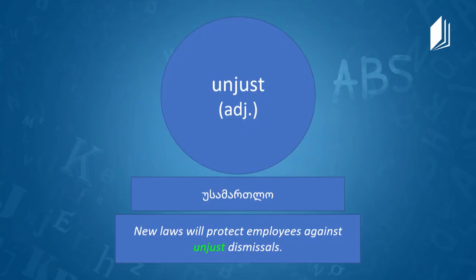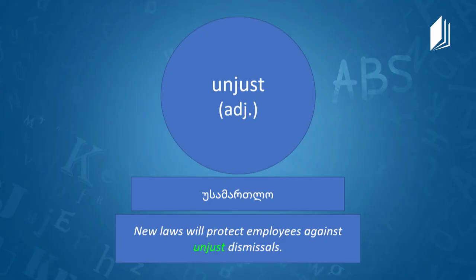Now let's move on. And the next word is? Unjust. Unjust, it's an adjective. It's an adjective, as Mr. Darrell has said, and in Georgian it means usamartlo. Unjust. Usamartlo. And how would you define that word in English? Well, I'd say that it was a situation that's not fair or that is morally wrong.